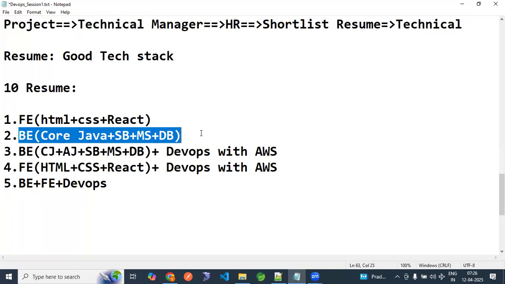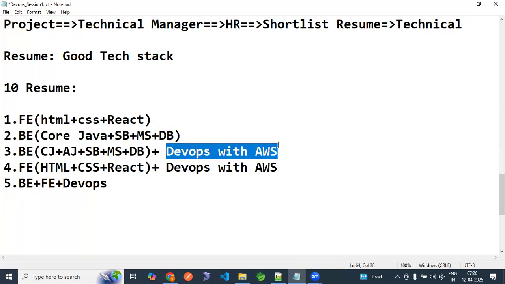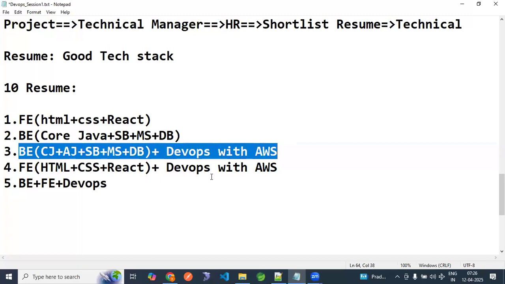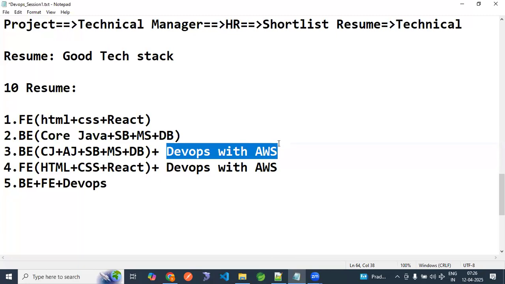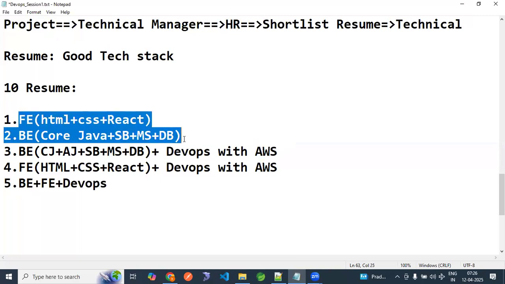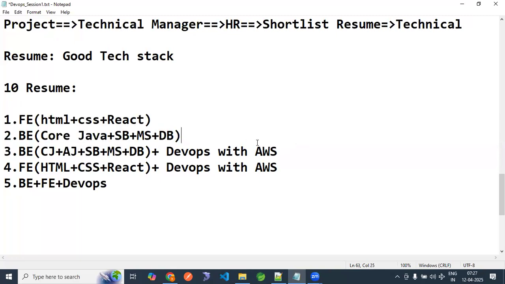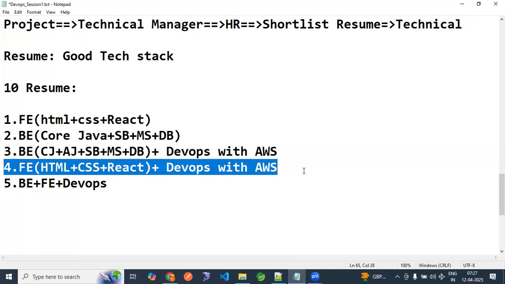So if you are focusing on one side, front end or back end, in parallel you can go with DevOps with AWS. In a short time you can go with this combination, because DevOps with AWS doesn't require coding. If you go with both front end and back end, then your time will increase. You will have to focus on the coding and learning on both sides, and it's not that easy. So I will recommend that you go with either this combination or that combination.